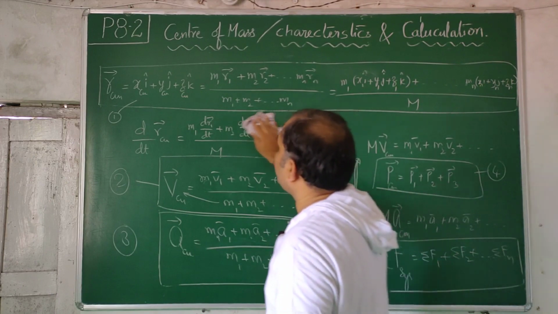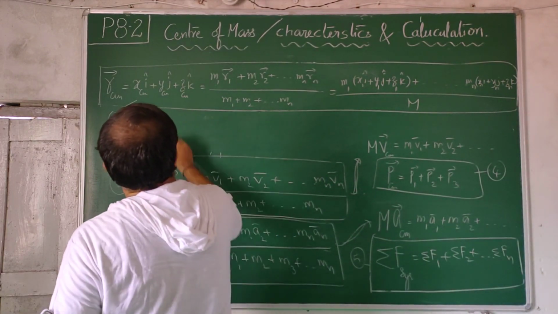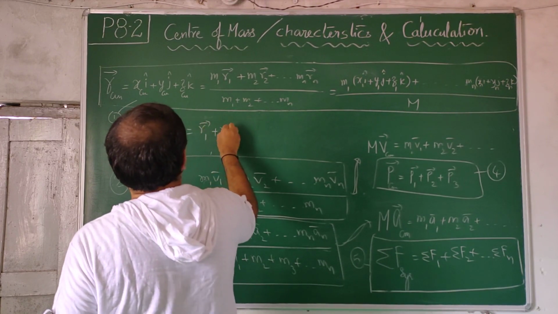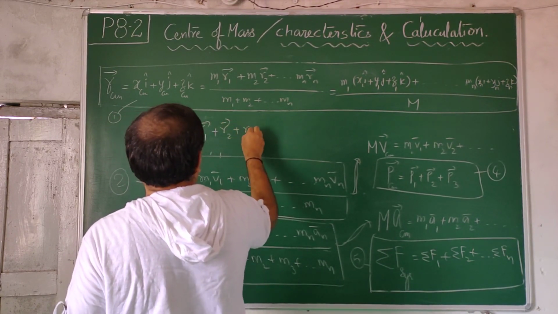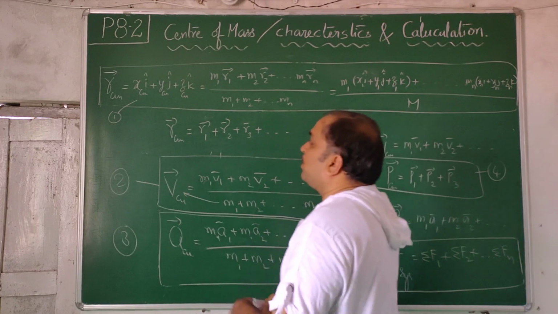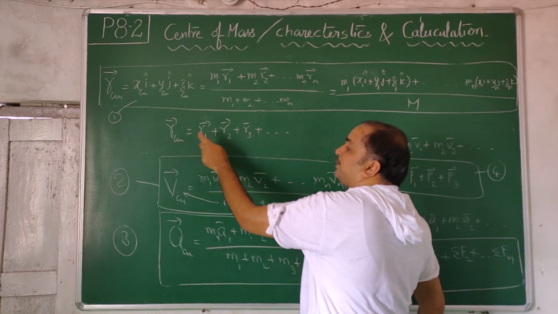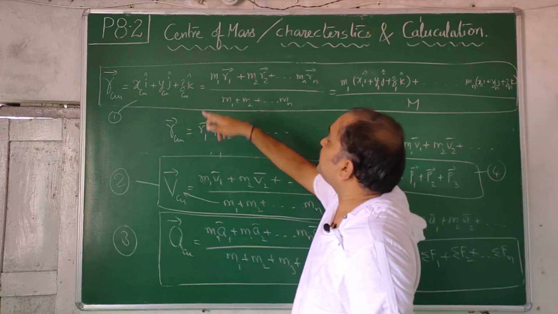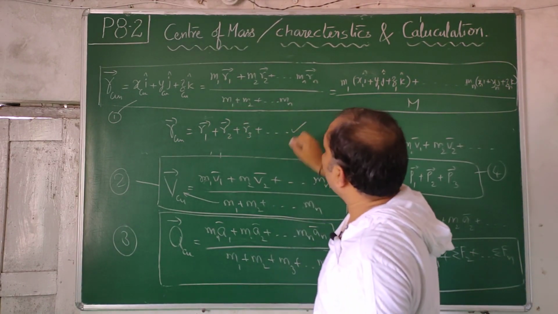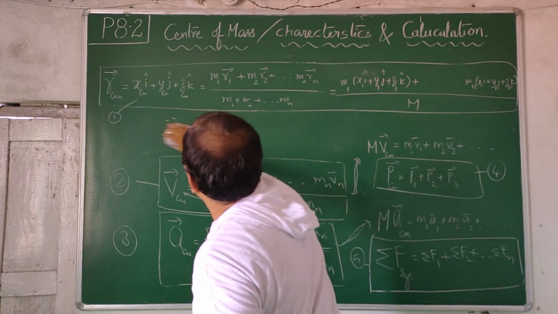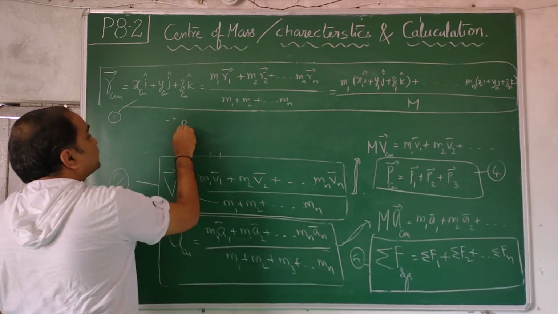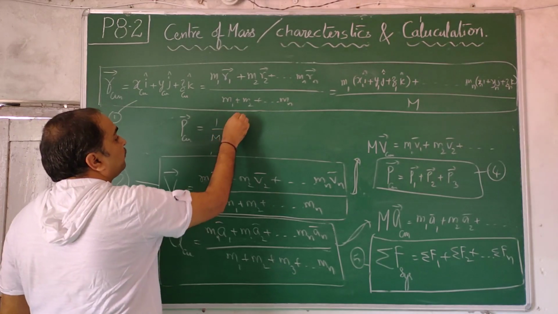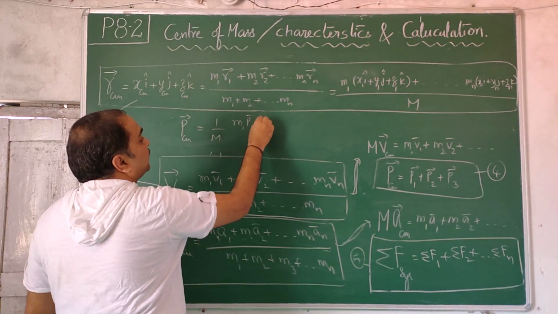Then I asked him one question. I asked, the position of the center of mass is equal to the sum of the positions of the individual particles. Can I write like this? He said, no sir, here m1 R1 is there, you are not supposed to take it. Then I told, momentum of the center of mass, can I take it as 1 by m times m1 p1 plus m2 p2?